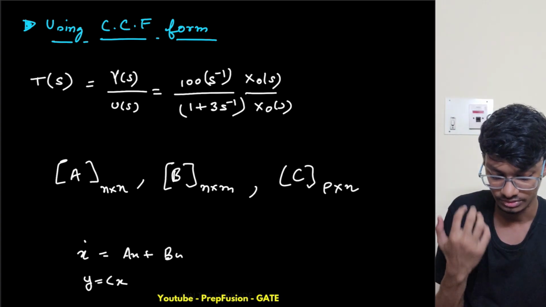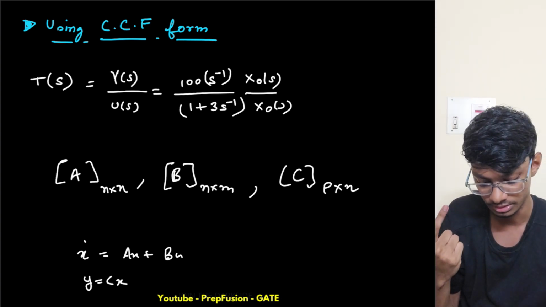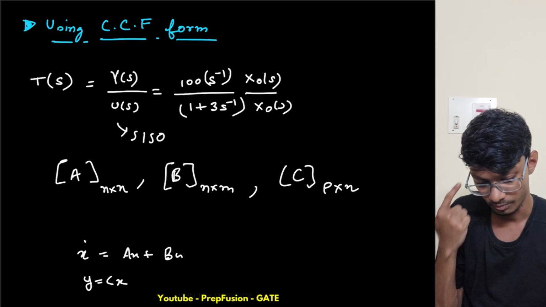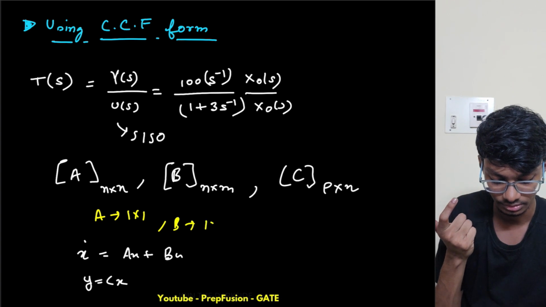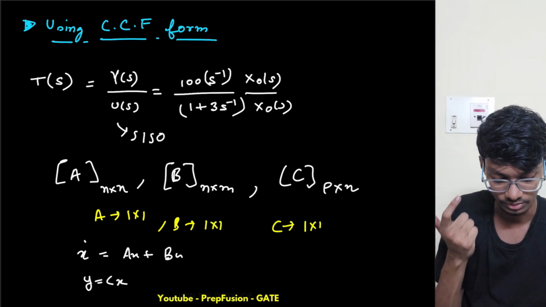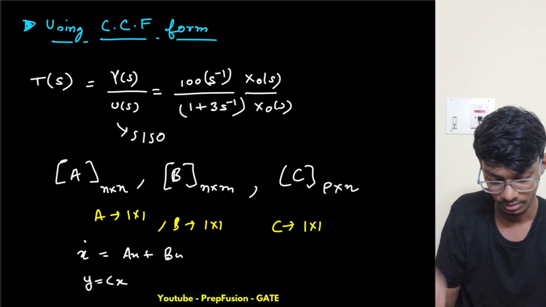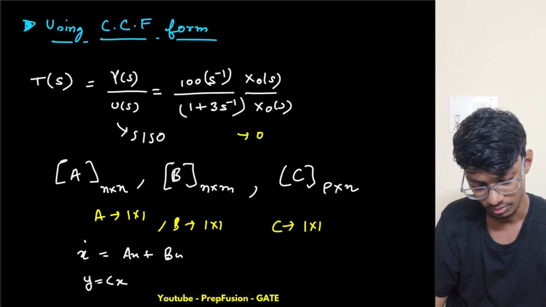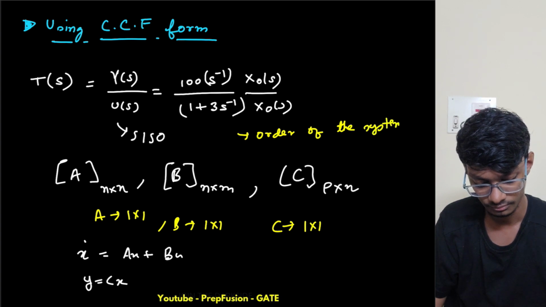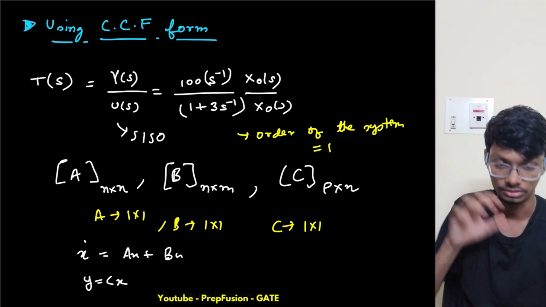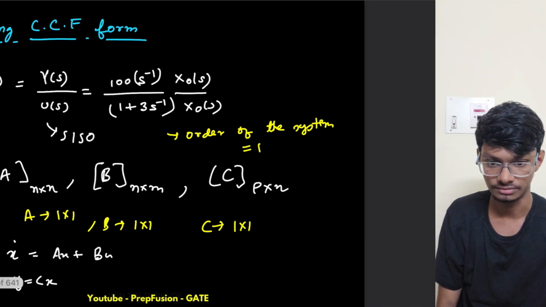From here, our n is only 1, and our m is only 1, because it's a SISO system. So A will be 1 cross 1, a single element, B will be a single element, and C also will be 1 cross 1. These things are important to eliminate the options, so you should keep them in mind. I'm doing just one question very formally so that you keep all these things in mind for every question. So this is the order of the system.